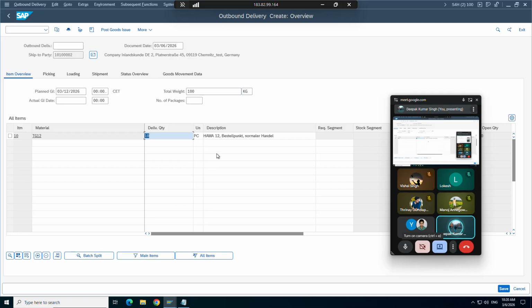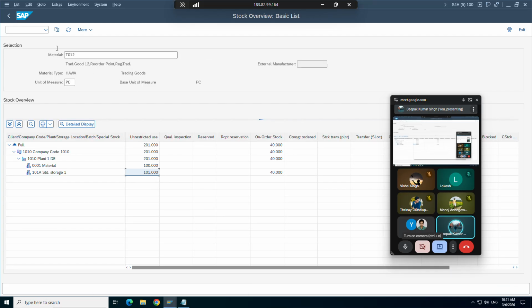Sometimes I also buy goods from Tata Steel, and sometimes I supply goods to Tata Steel. So I will be working as a supplier as well as a customer for Tata Steel, correct? Then in the business partner, in BP, you will extend both the customer role as well as the supplier role.